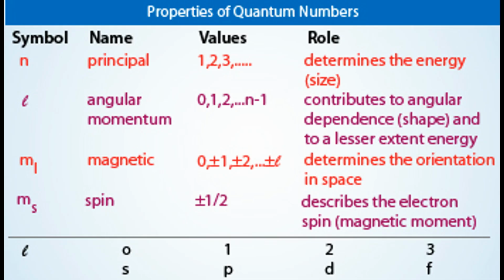Principal quantum number n, and it's an energy level like floor numbers. Angular quantum number L, shape of the orbital. Magnetic quantum number M, and orientation in space. And then spin, represented by S, is the direction of spin, up or down.